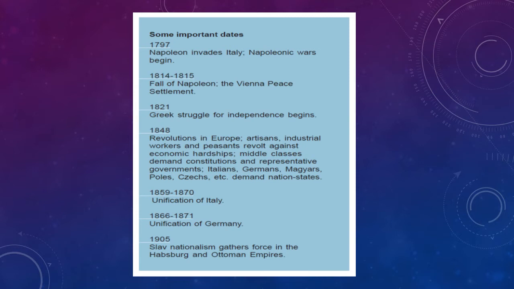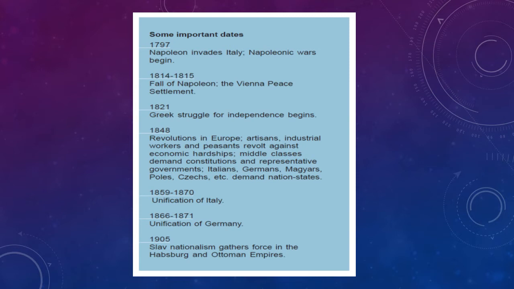Then 1866 to 1871, unification of Germany. Germany was shattered into a number of states and was unified with the help of Otto von Bismarck. Both these topics, the unification of Italy and the unification of Germany, will be discussed in coming sessions, and they are among the most important topics.